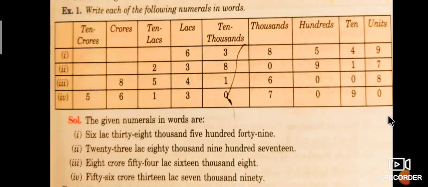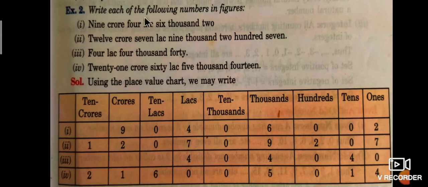After the place value chart, write each of the following numbers in figures. The first given number is 9 crore 4 lakh 6,002. First write down the numeral.